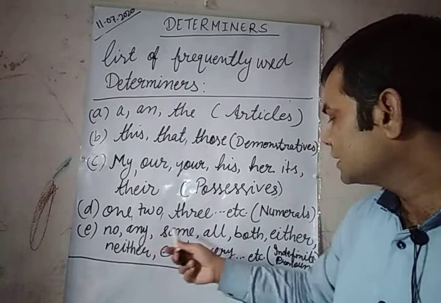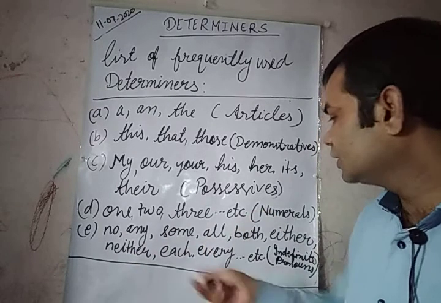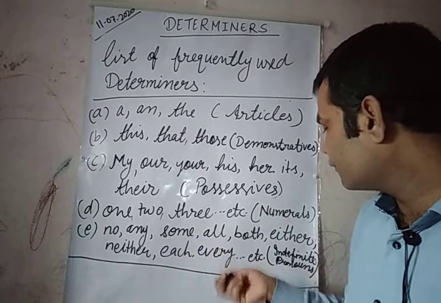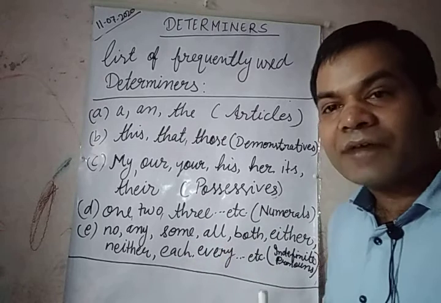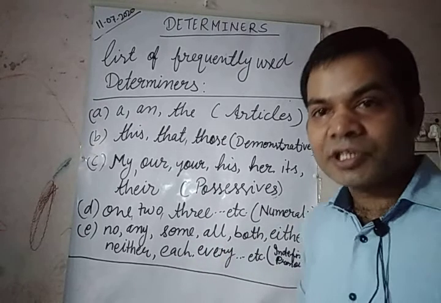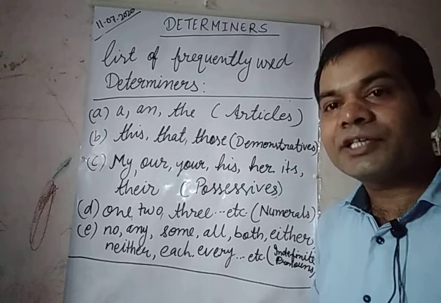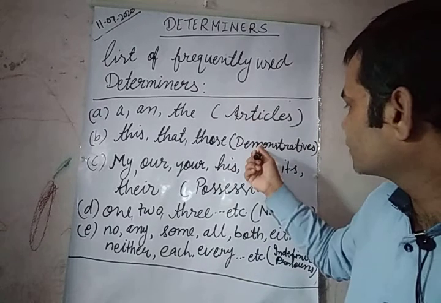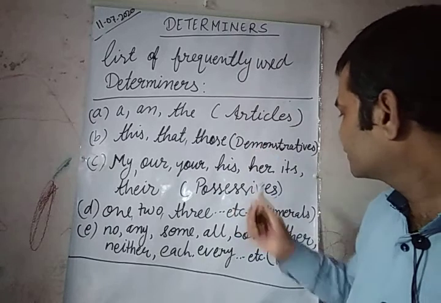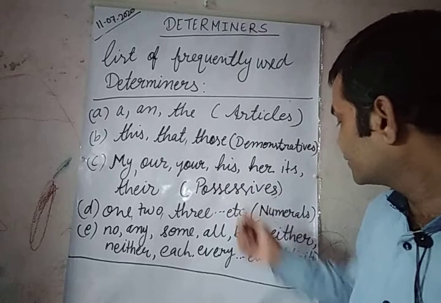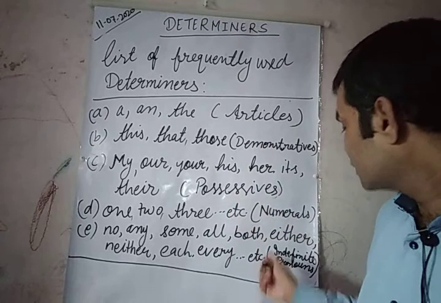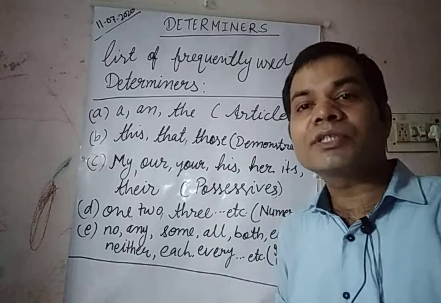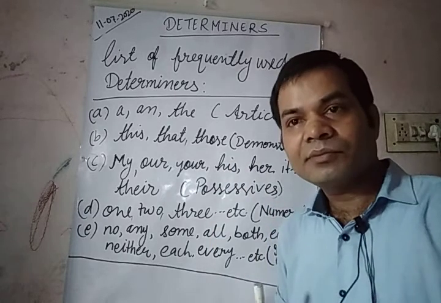No, any, some, all, both, either, neither, each, every, etc. They are indefinite adjectives. So determiners can be divided into these parts: articles, demonstrative adjectives, possessive adjectives, numeral adjectives, and indefinite adjectives. You must keep it in mind.